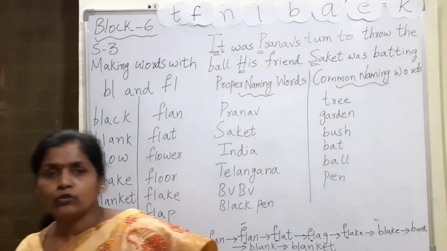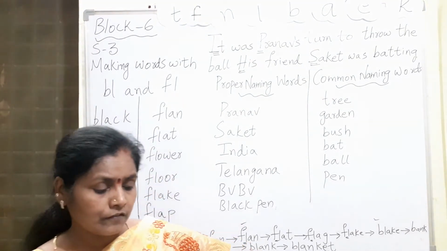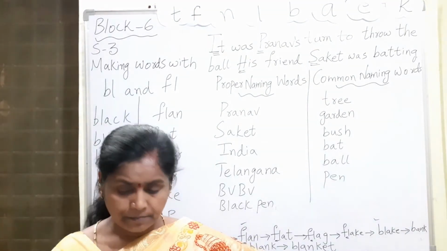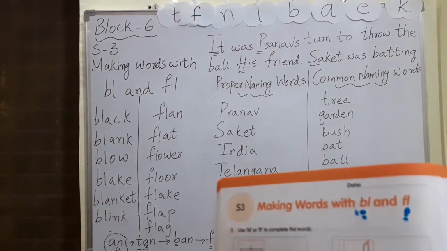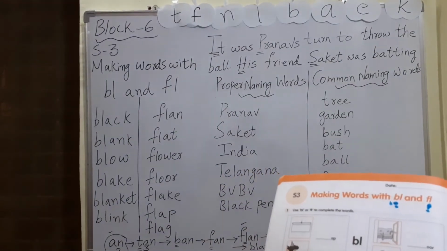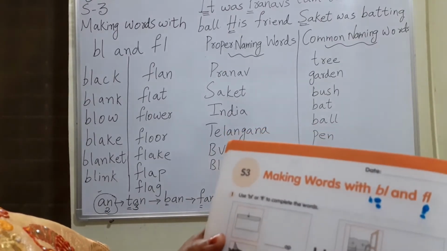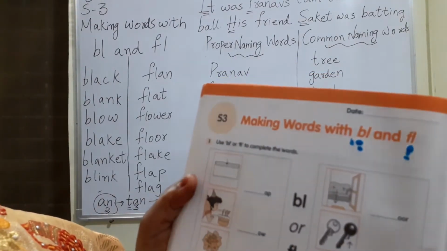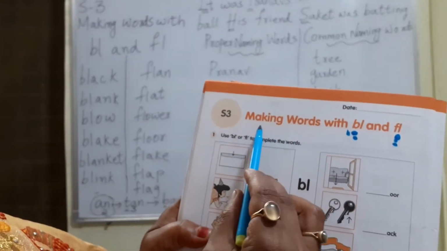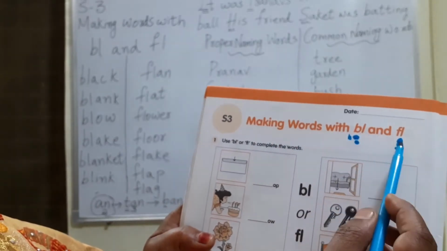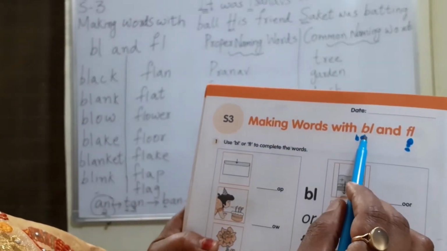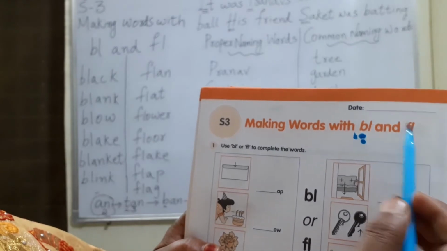Now you have to open your workbook. All of you open your workbook to page number 38 and write down the date here. Here we have learned BL blend, blur, and FL blend, flur.